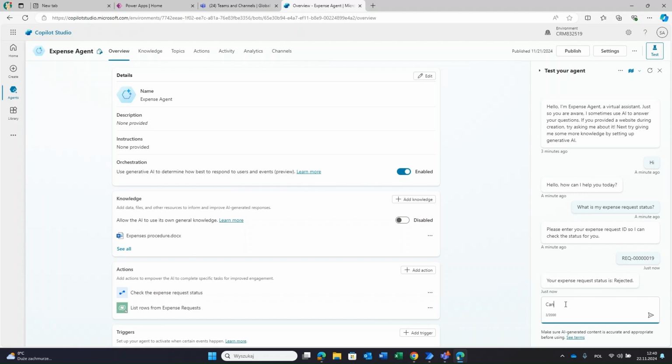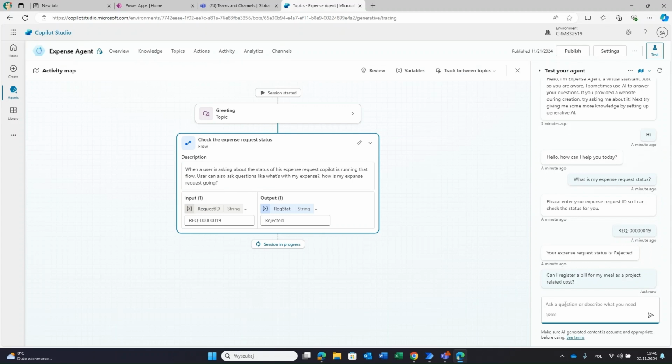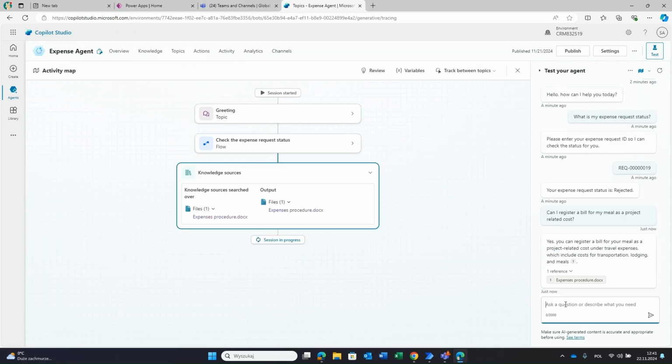Can I register a meal, register a bill for my project related cost? Let's ask him the question. Now we can see he is going through knowledge sources, and he has chosen the expense procedure, and there it is. So this is how it works.